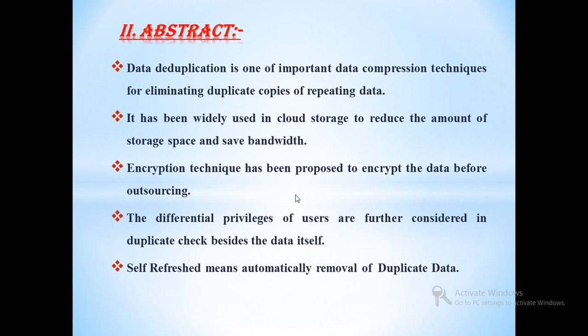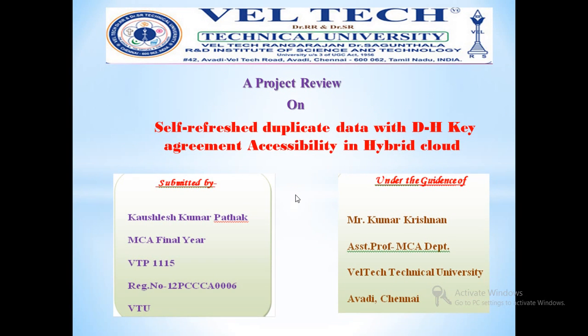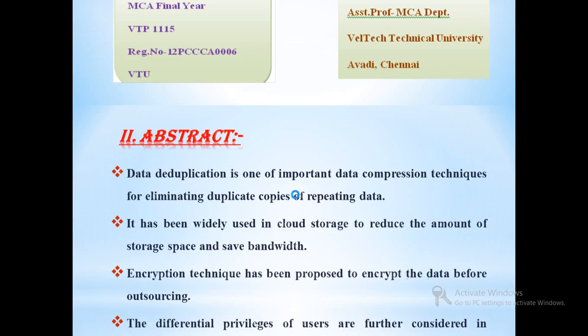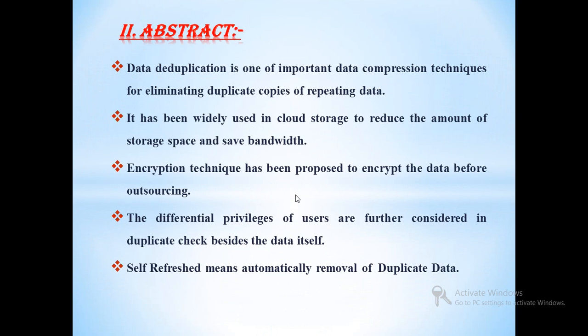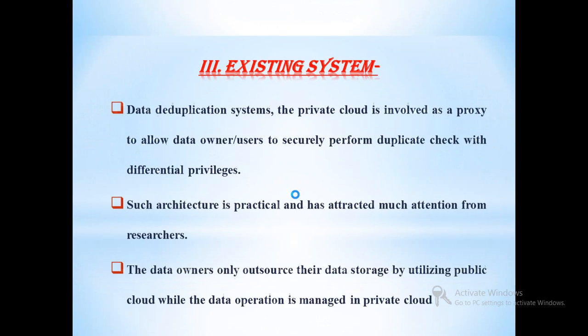So our project is self-refresh of duplicate data with DH key agreement accessibility in hybrid cloud. This is the abstract, which says that whatever file you are going to upload over the cloud sector, in that sector they will self-refresh the data inside the cloud using some mechanism. That mechanism may be the time slice or the duplicate checking of the data. So for this we have used the